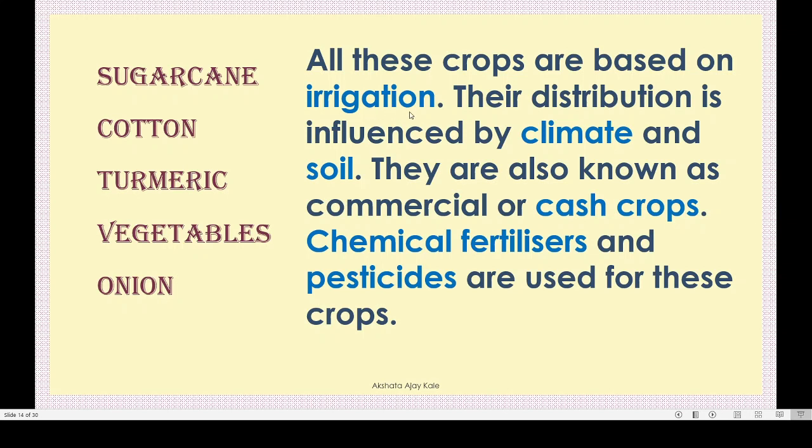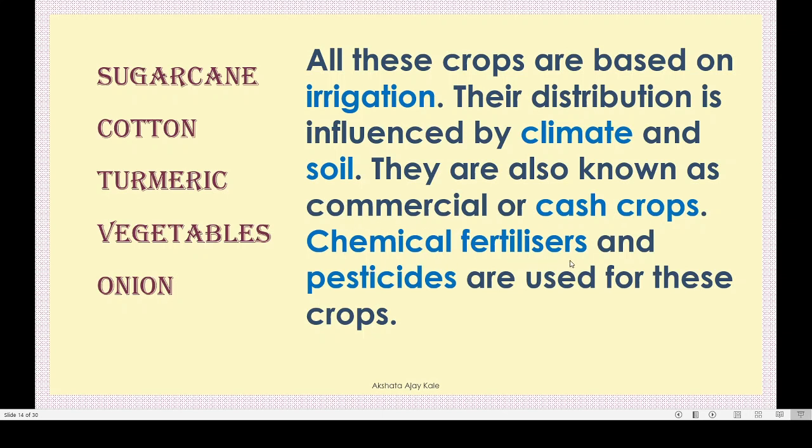agriculture or irrigation, correct? The distribution is influenced by climate and soil, not by the water. Got this? We supply water by using sprinkle or drip irrigation. Got this? They are also known as commercial or cash crops. See, remember this: sugarcane, cotton, turmeric and some vegetables and onion. These are called as cash crops. They give us cash. Okay, or commercial crops.